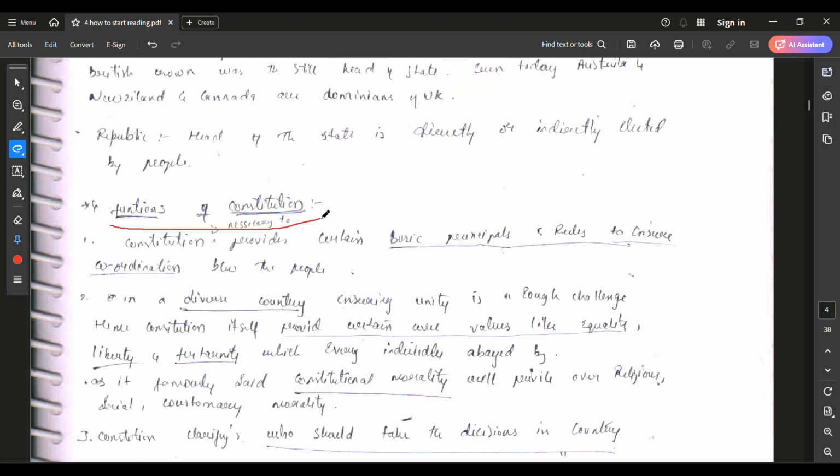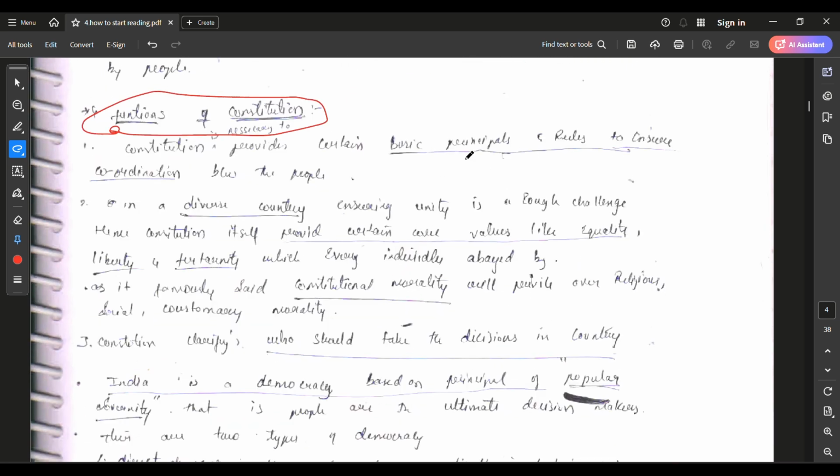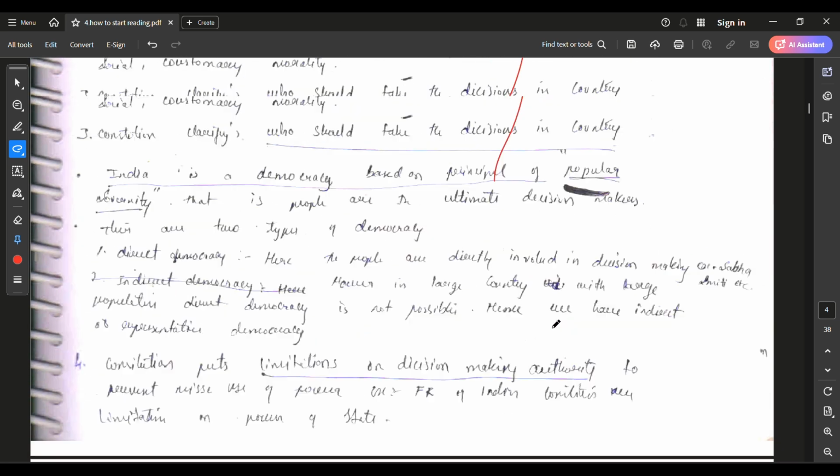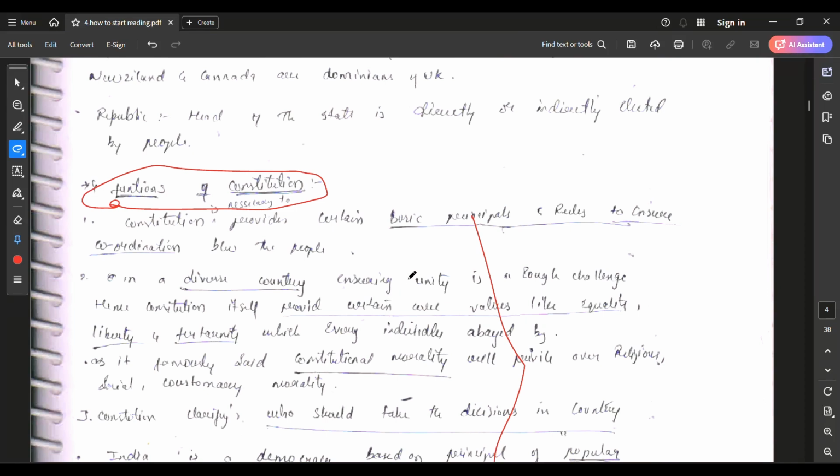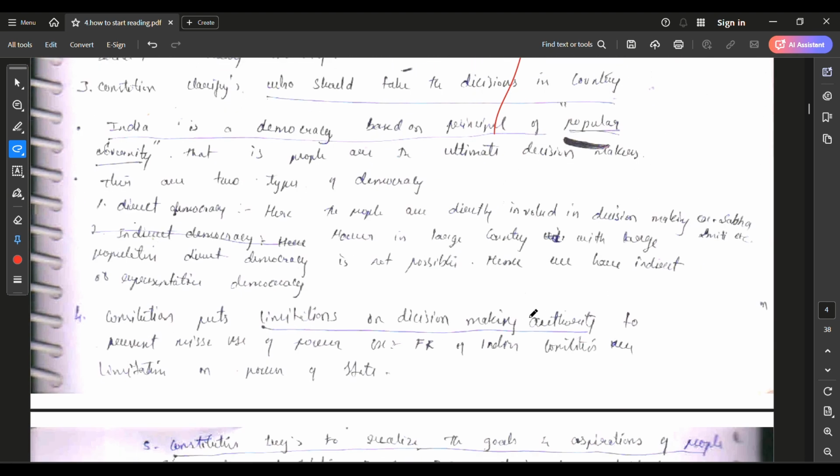You can also see here the functions of the constitution, which is mentioned in Lakshmikant but not in detail. It is mentioned in great detail in the NCERT, but you don't need that much knowledge. In Lakshmikant it is mentioned very shortly, but that is very little knowledge. That's why I brought this topic from both the NCERT as well as Lakshmikant, which are important for the examination.